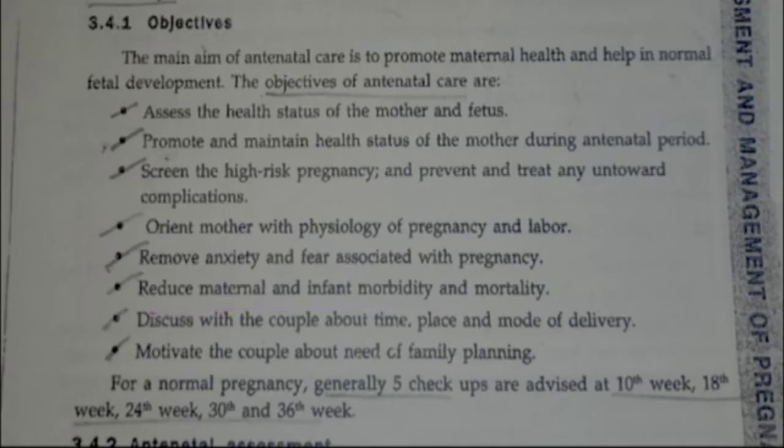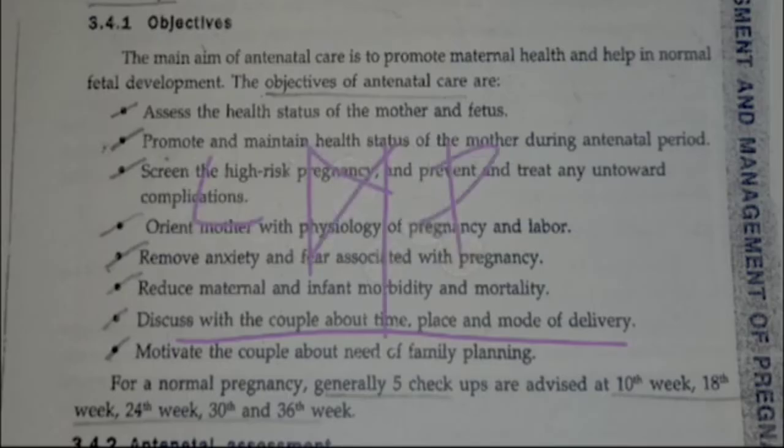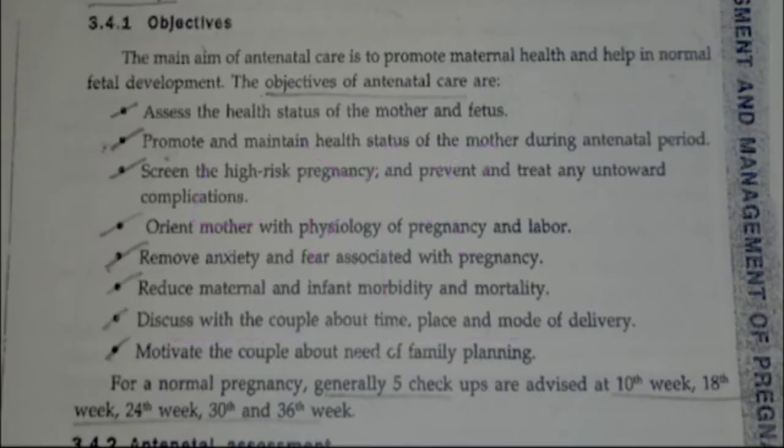We need to discuss with the patient the time, place and mode of delivery. That is nothing but when the patient comes to hospital, we will come to know the LMP. What is LMP? That is nothing but last menstrual period. So when did her last menstruation occur? By that we will come to know the EDD. What is EDD? Expected delivery date. By LMP we will come to know when the delivery might occur. We will inform that to the patient and the couple. By that they will come to know the time, place and mode of delivery.